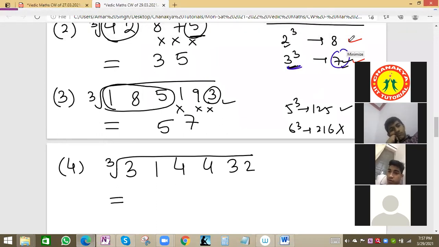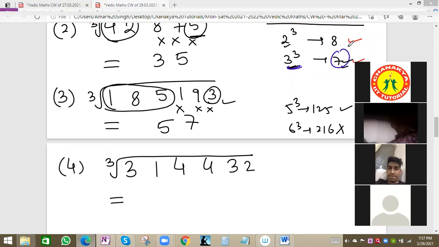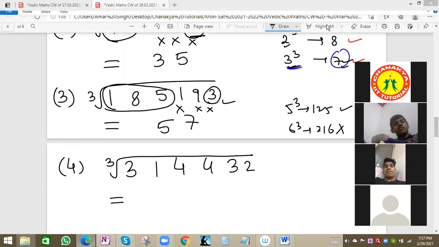78 Pratibha or 68. Mohammed, Rashul, Diksha, everyone is having the right answer. Sarah also correct. So Pratusha and Pratibha can try once again. Others are having the right answer. I got 68, sir. Correct, 68 is the right value. Everyone is having the right answer except Pratusha and now Pratibha. So they can try once again this question.